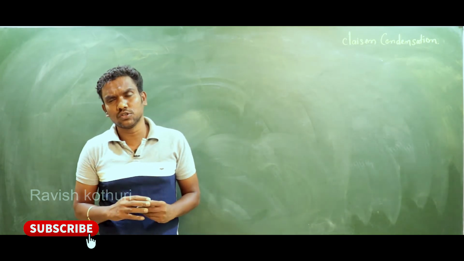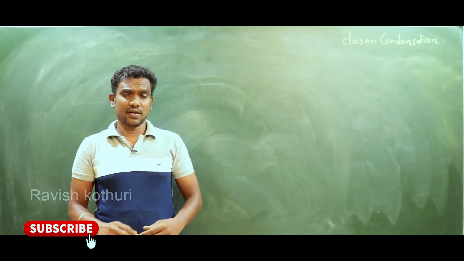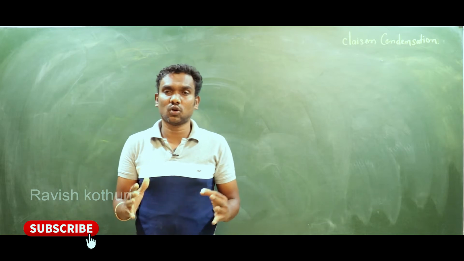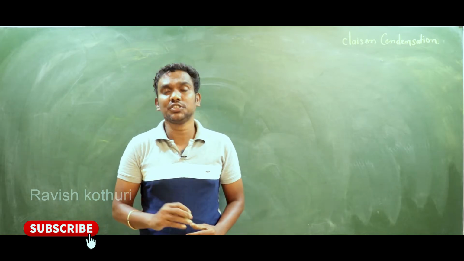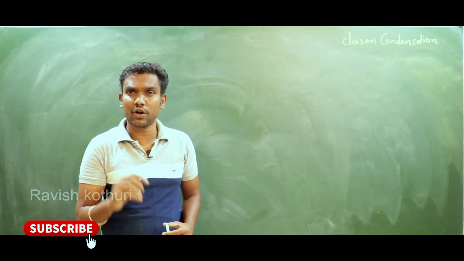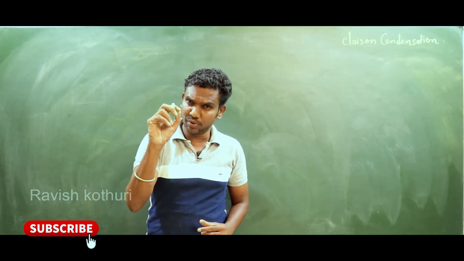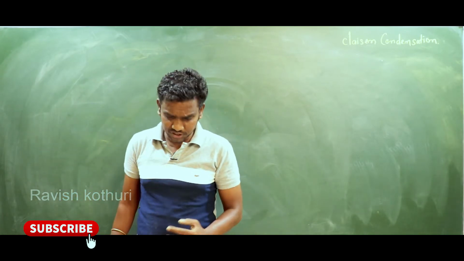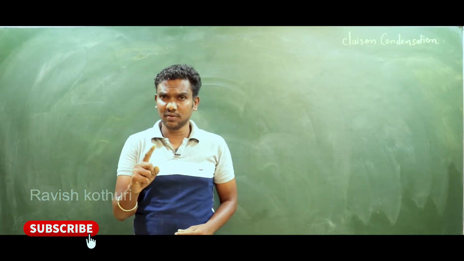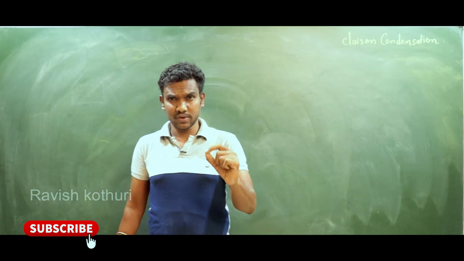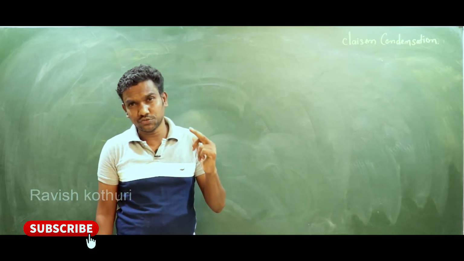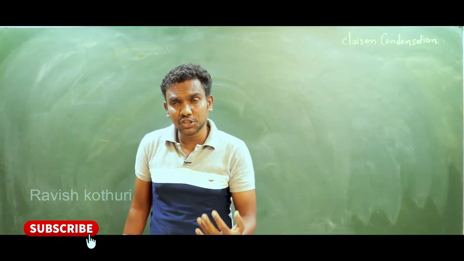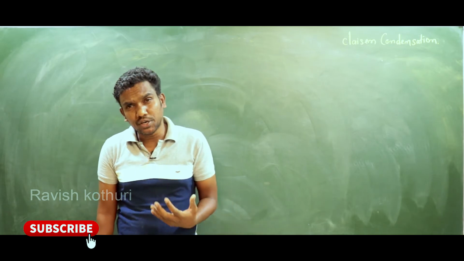Esters having alpha hydrogens on treatment with strong base, example C2H5O⁻ Na⁺. Today's NEET reaction. What is the NEET reaction actually? The Claisen condensation we'll discuss. This is very important from the JEE point of view, my dears. So be focused here. Esters having alpha hydrogens on treatment with strong base, example C2H5O⁻ Na⁺, undergo self condensation to produce the beta keto ester.